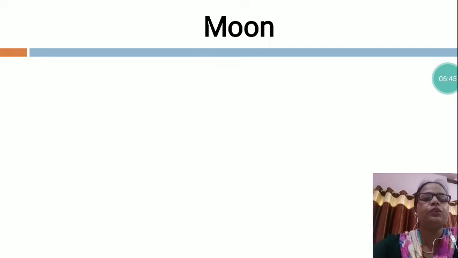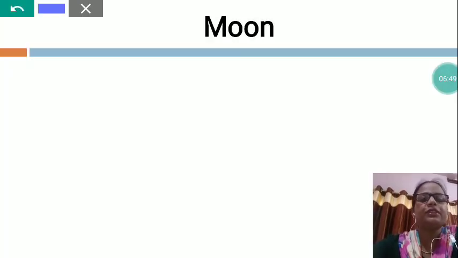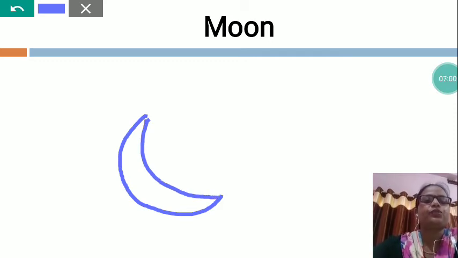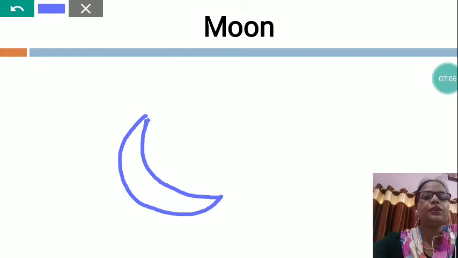So my dear students, you will try to draw the picture of the moon like this. You will make a half circle, and then you will do like this. The moon color is white, so you will leave it like that.